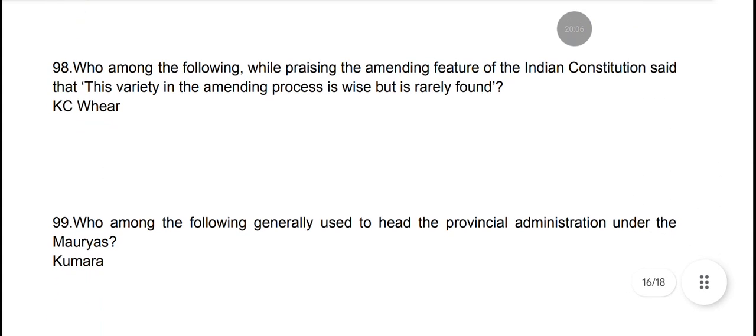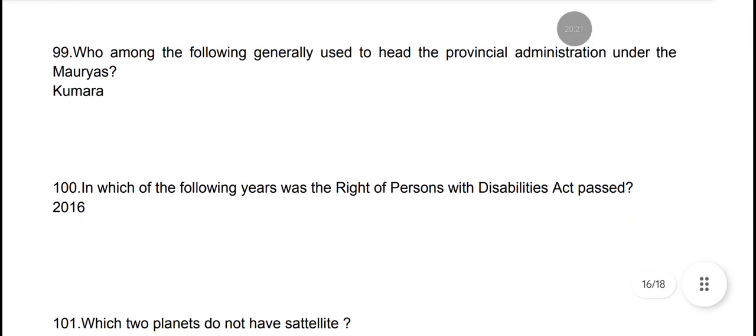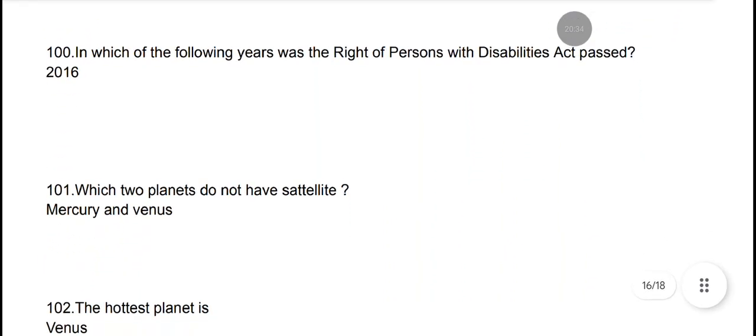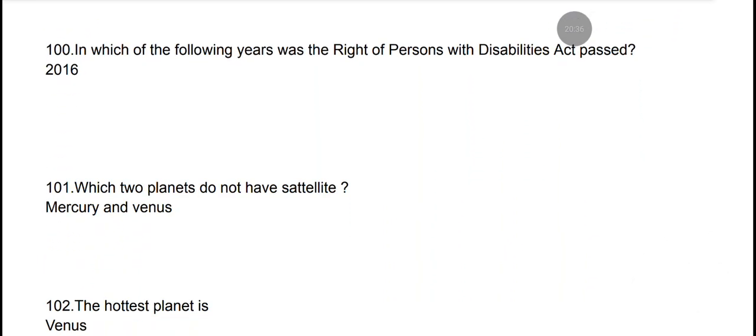Who among the following, while praising the amending feature of the Indian Constitution, said that this variety in the amending process is wise but is rarely found? The answer is K.C. Wheare. Who among the following generally used to head the provincial administration under the Mauryas? He was Kumara. In which of the following years was the Rights of Persons with Disabilities Act passed? In 2016.